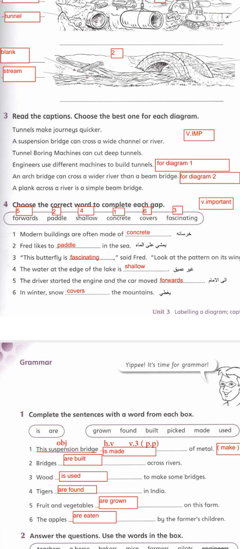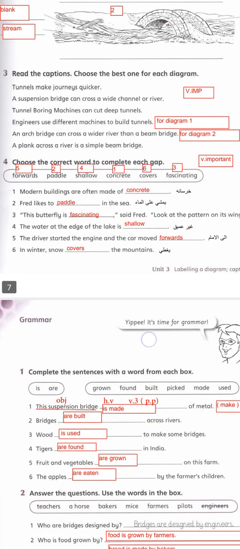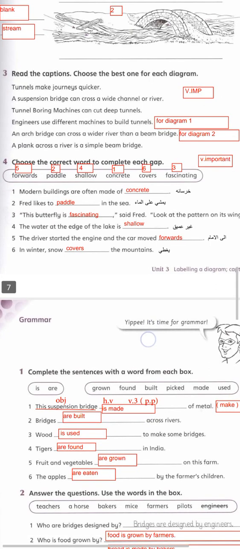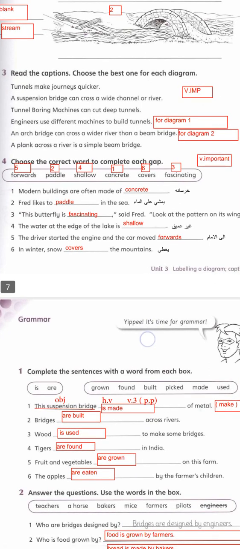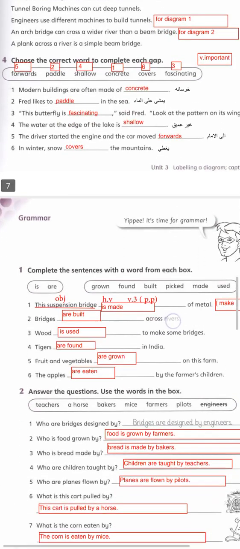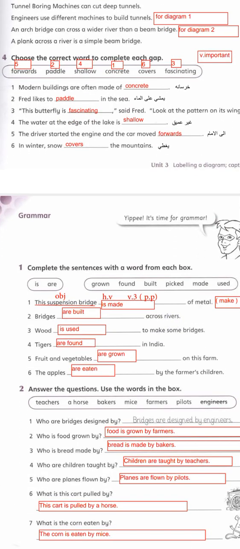Paddle is playing with water. The butterfly is fascinating. Shallow: the water at the edge of the lake is shallow. The driver started the engine and the car moved forwards. In winter, the snow covers the mountains.